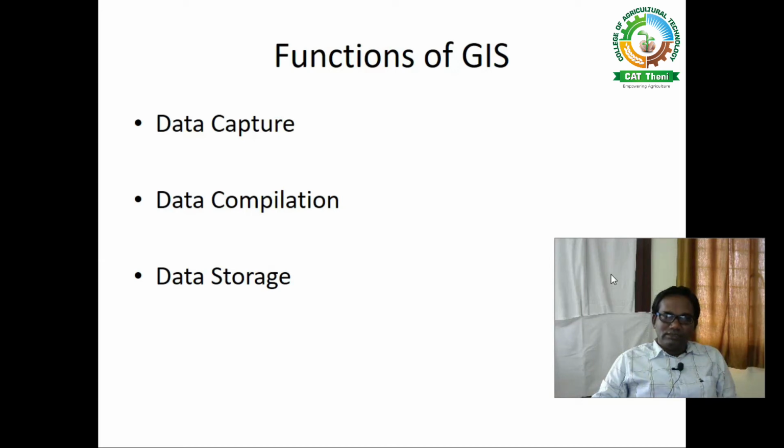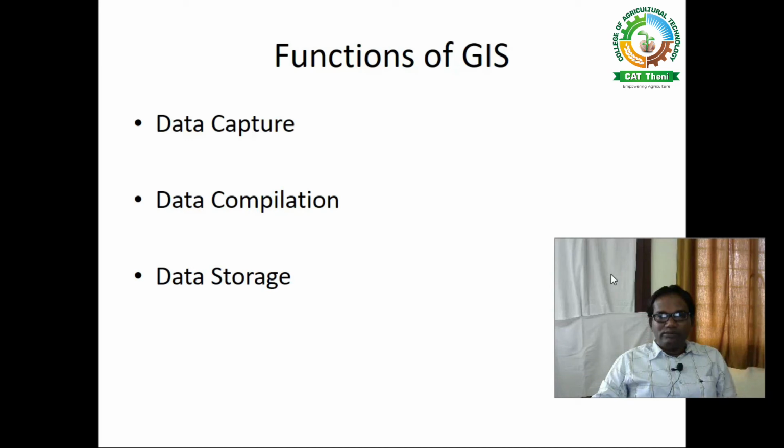The next step is data compilation. Data compilation is a set of data that comprises the spatial data and the attribute data, and they have been compiled properly for interpretation by the users. So the second step in the GIS is data compilation, and the third step is data storage.